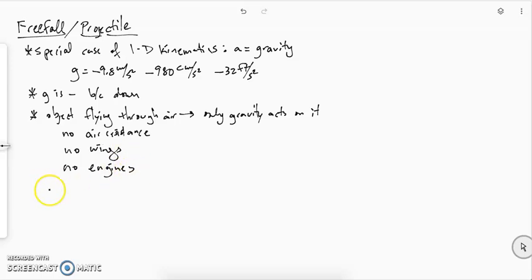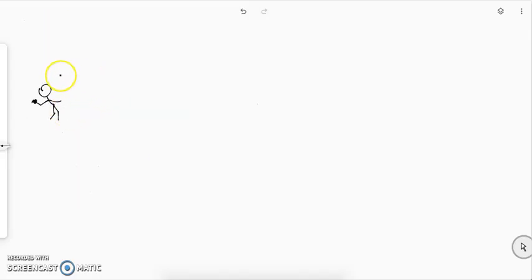So just things that are effectively rocks. Not even ping pong balls, because air resistance on ping pong balls is noticeable, but on rocks air resistance is not noticeable. So anything that we talk about basically boils down to a rock. Let's take a look at a couple of free fall problems.